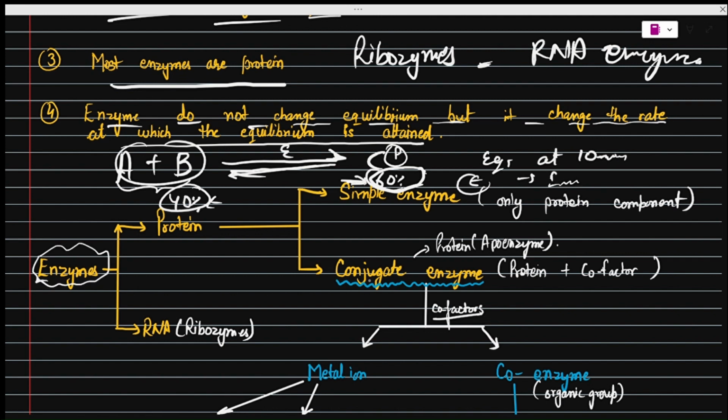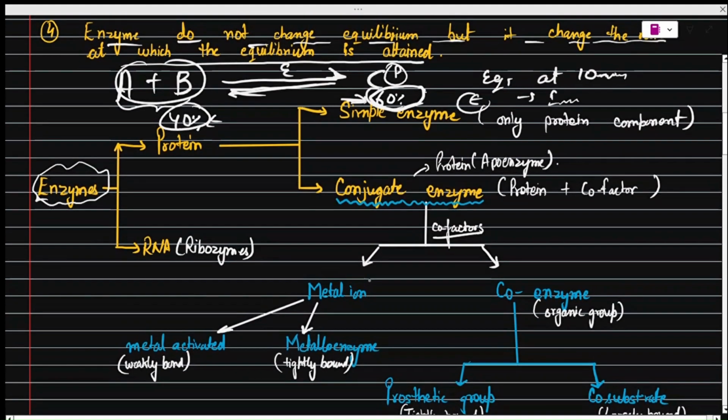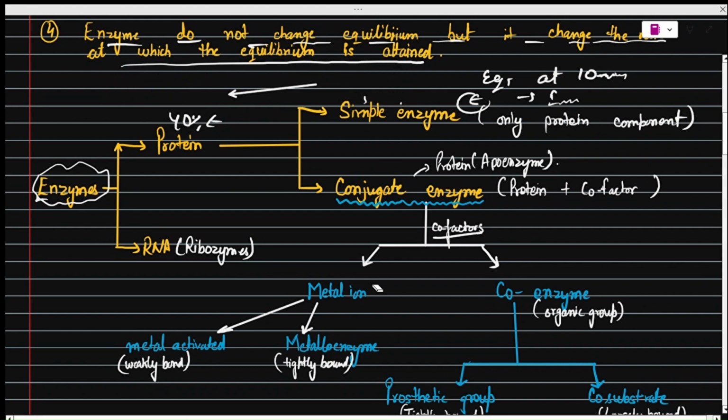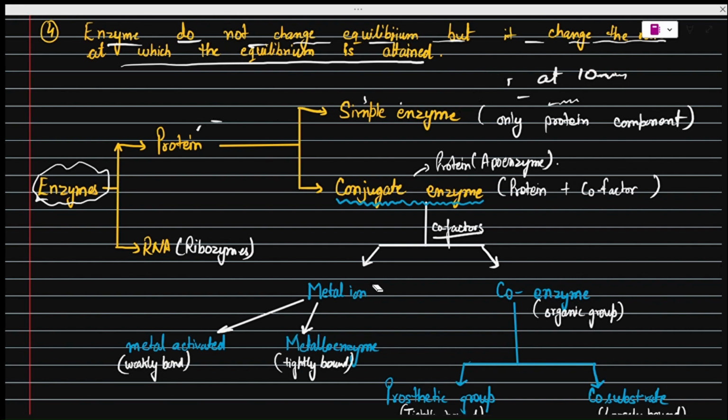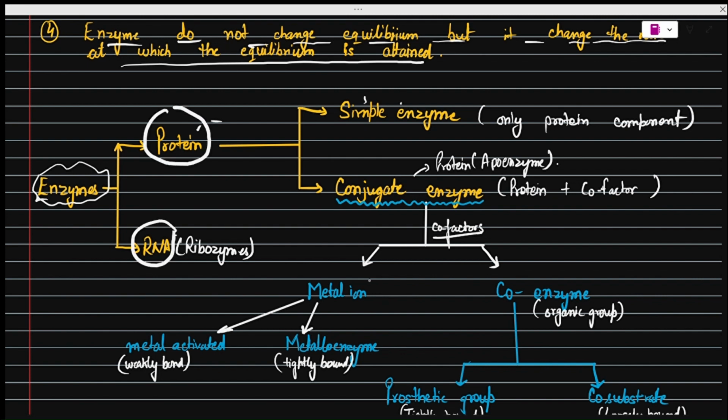Now let us move to how the enzyme is divided. Not actually divided, but rather I can say how it is made. Yes, that will be a good term. All right, so basically enzymes, as I've said, can be of two types. It can be of RNA and can be of protein type. So 99% of the enzymes are protein in nature, while 1% is RNA in nature. And the example for RNA enzyme is ribozyme.